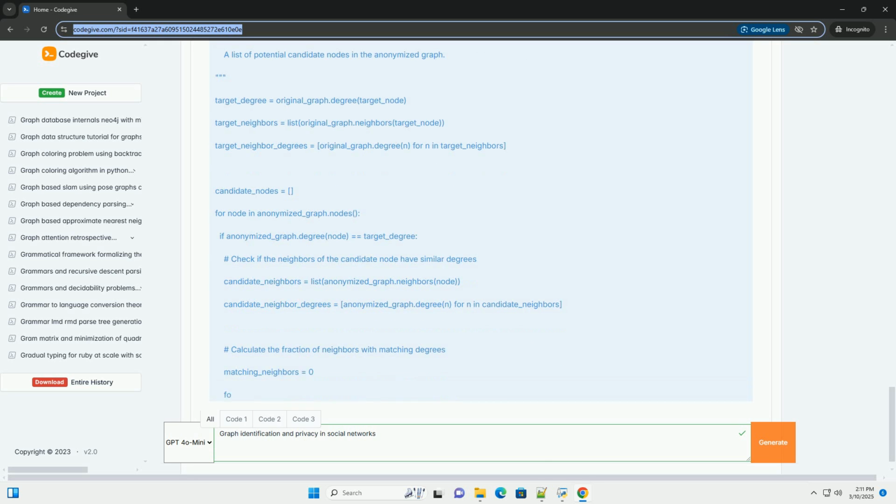Applying true differential privacy is a more complex task because it requires analyzing the sensitivity of the queries and carefully calibrating the noise. Here's a simplified example to illustrate the concept of adding noise. This code does not guarantee differential privacy without proper sensitivity analysis and calibration. Important notes on differential privacy.